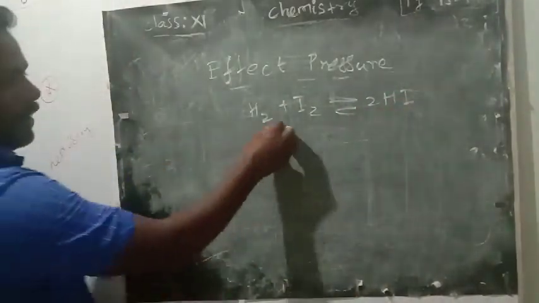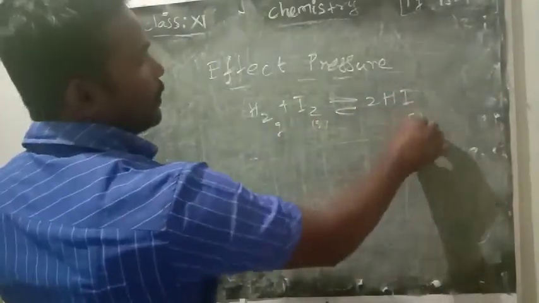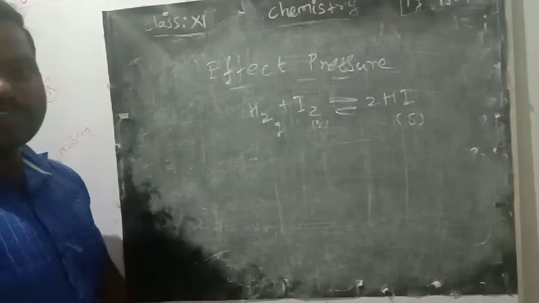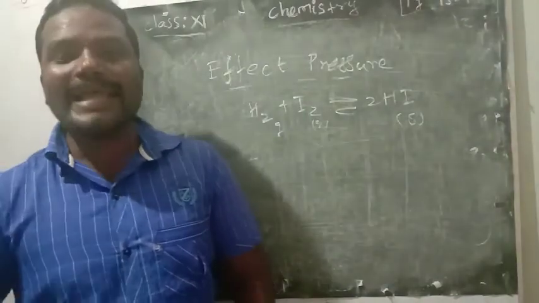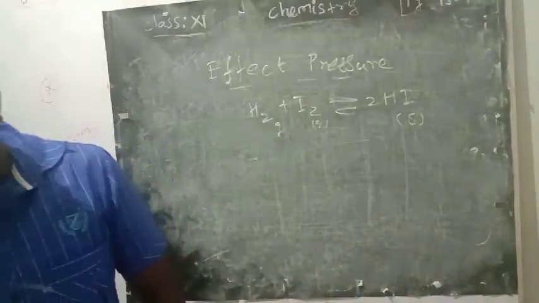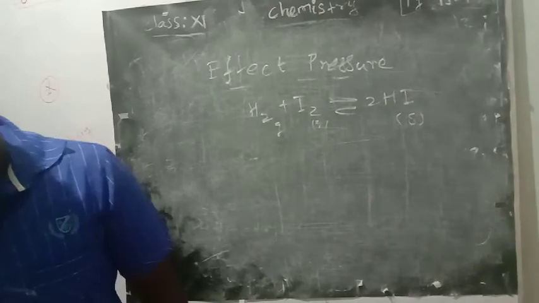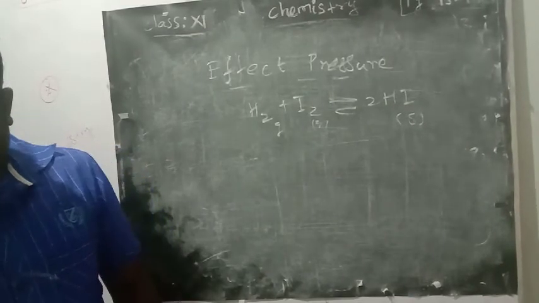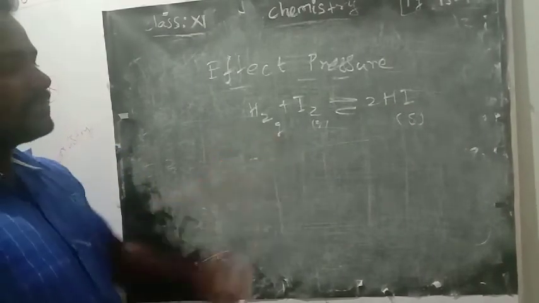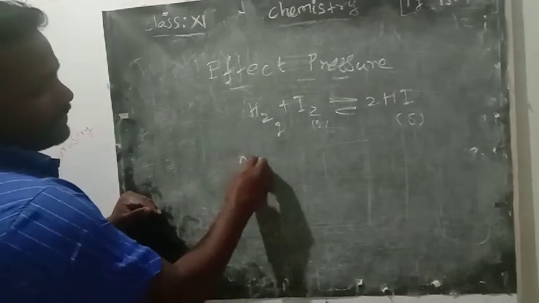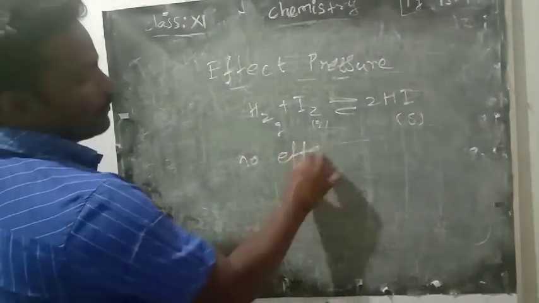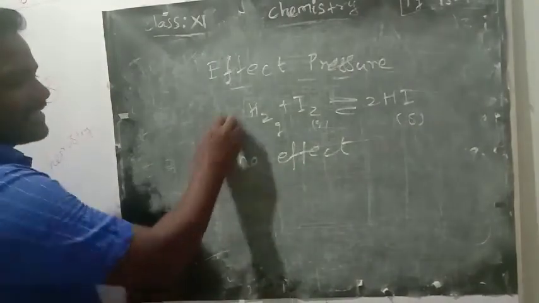The same example we can take again. So in this, all are gases. So pressure is applicable only for gas reactants and products. Okay. Yes. Now we can apply for this, it means no effect, because we must know the exception.